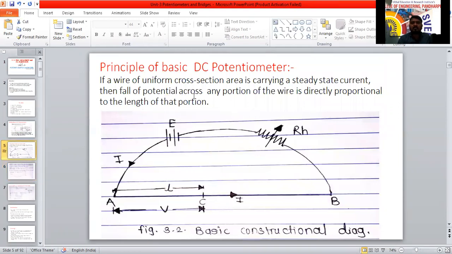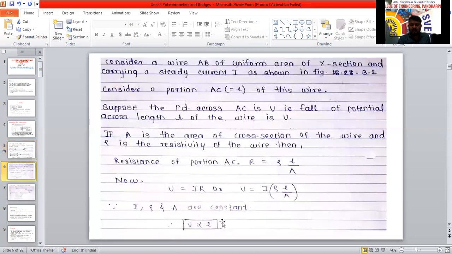The fall of potential, meaning the voltage drop across any portion of the wire, is directly proportional to the length of that portion. That is what we had to prove, and it is proved. This is the principle of potentiometer. Any doubts?